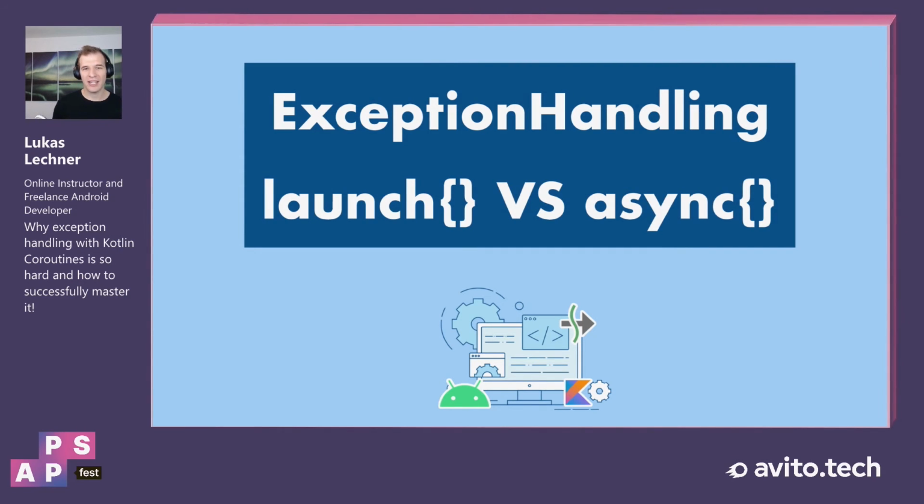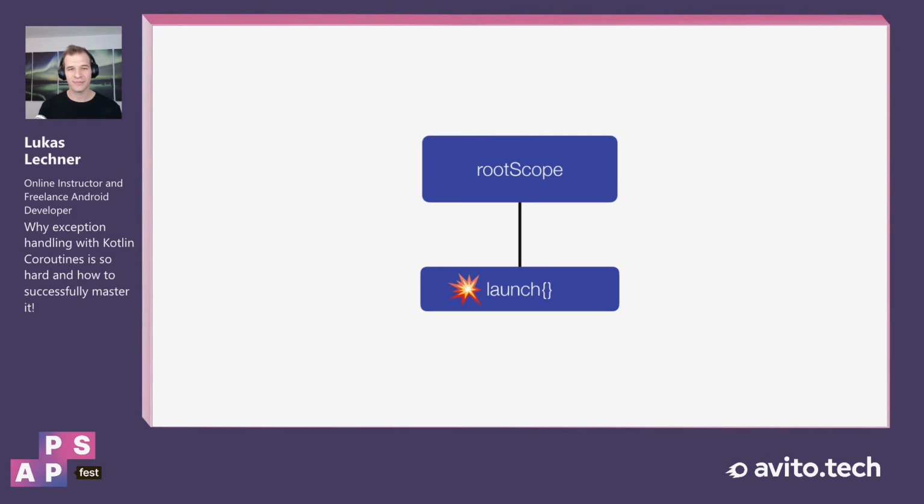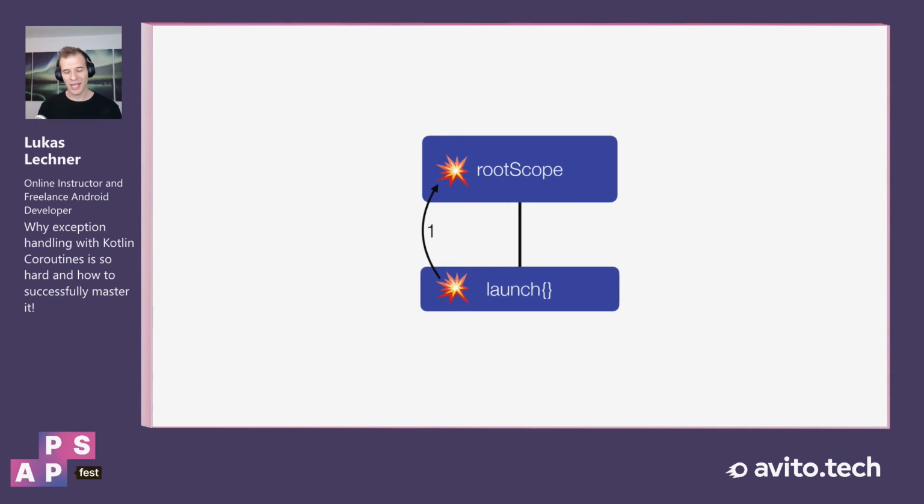Let's move on to take a look at exception handling for coroutines that are started with launch and coroutines that are started with async. Up until now, we only used launch to create root coroutines. And as a reminder, what happened when these coroutines completed exceptionally was that the exception is propagated to the parent, the root scope.